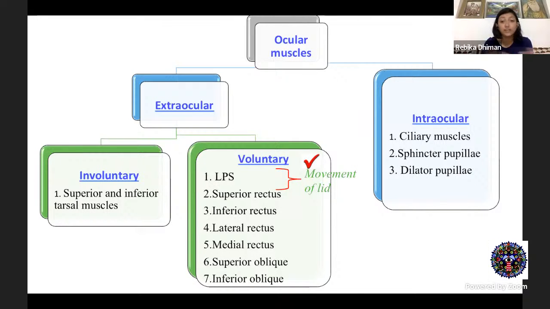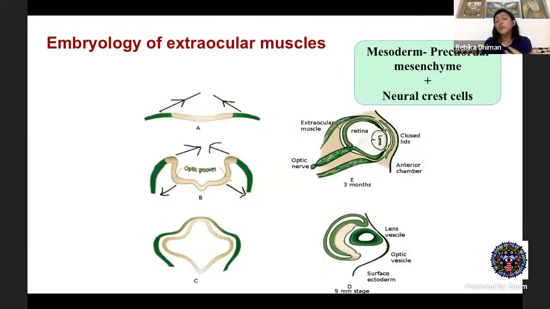It could be superior, inferior, medial, and lateral rectus. You have the 2 obliques, the superior and inferior oblique. Now, these 4 recti and the 2 obliques are responsible for the movement of the eyeball. Now, before we go into the anatomy, just in brief about the embryology.